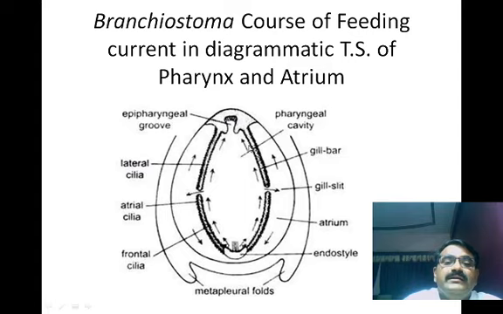Then the pharyngeal chamber is present inside the atrium, also known as the atrial chamber. Here there are the gill slits. The gill slits have primary and secondary gill bars. Then centrally there are the pharyngeal cavities. The food material is moved forward due to the cilia present on the gills.